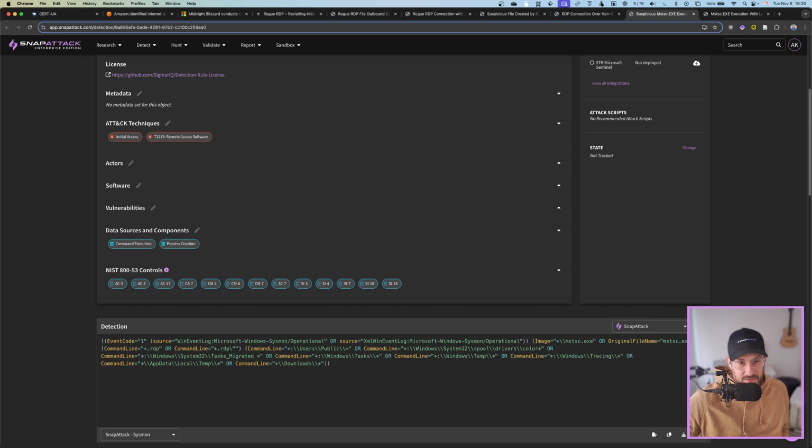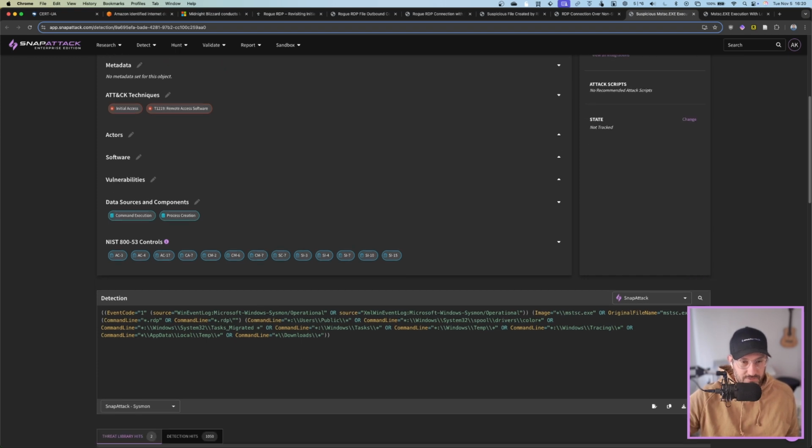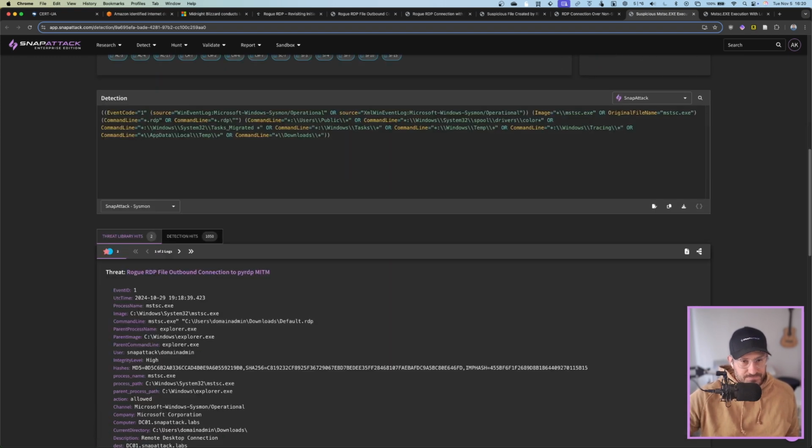I could see maybe downloads and public being a little iffy for false positives, just because maybe someone has an RDP file in there. But you can see in ours, we had the RDP file in downloads and it triggered on that activity.